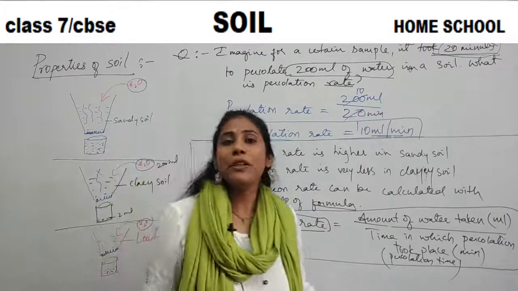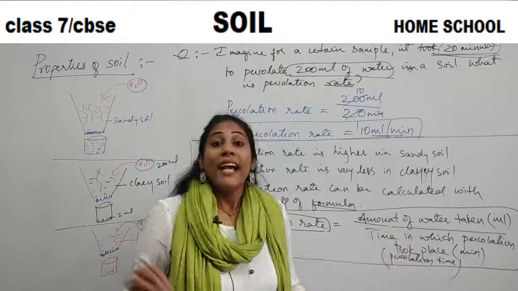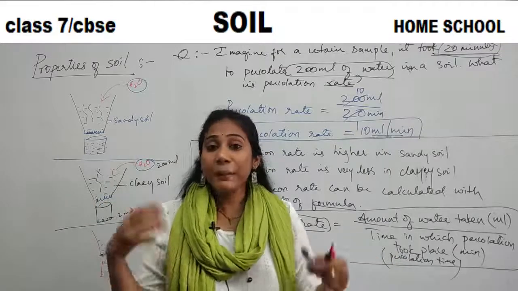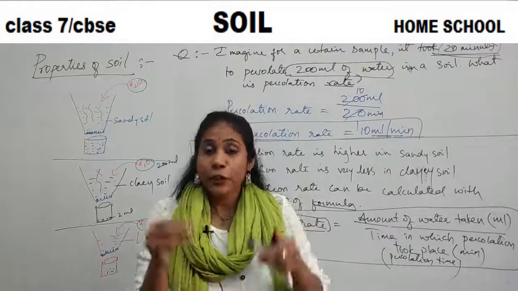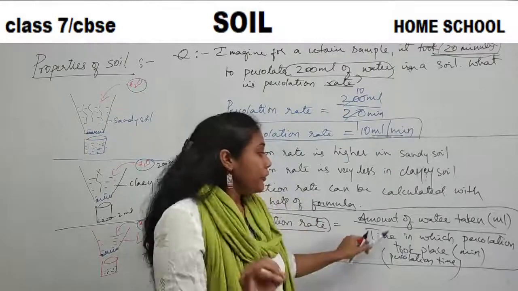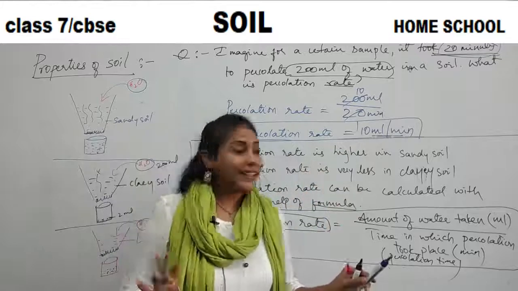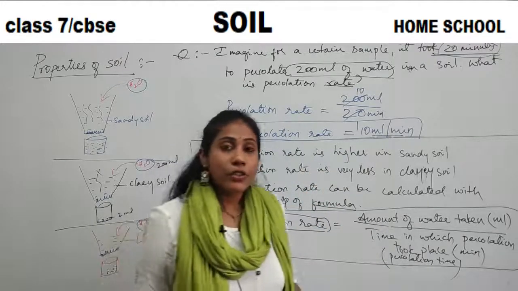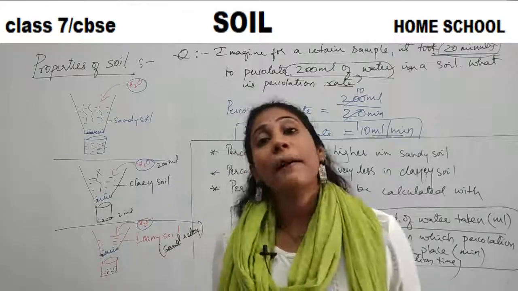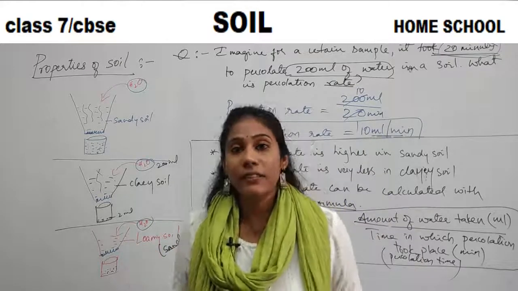You can calculate if you know how much amount of water you took and how much time it took for the entire water to percolate, to penetrate into the soil. If you know, you can always calculate percolation rate with the help of this formula. Clear?